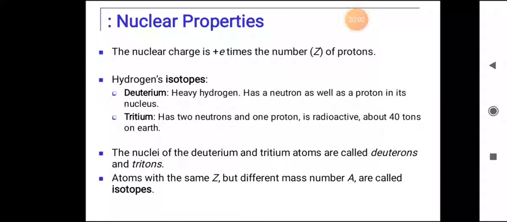The nuclei of deuterium and tritium atoms are called deuterons and tritons. Atoms with the same Z but different mass number are called isotopes.